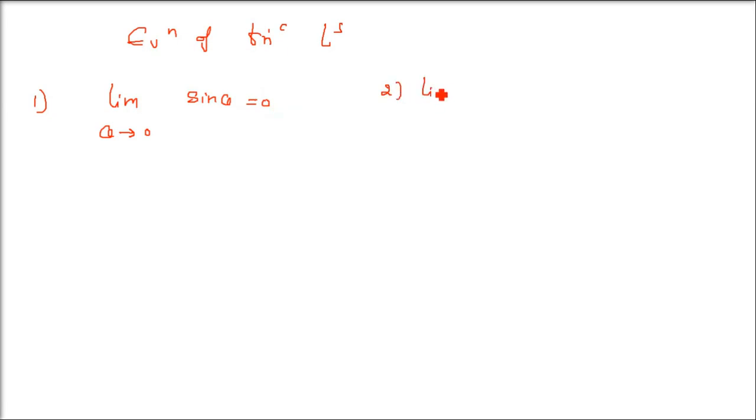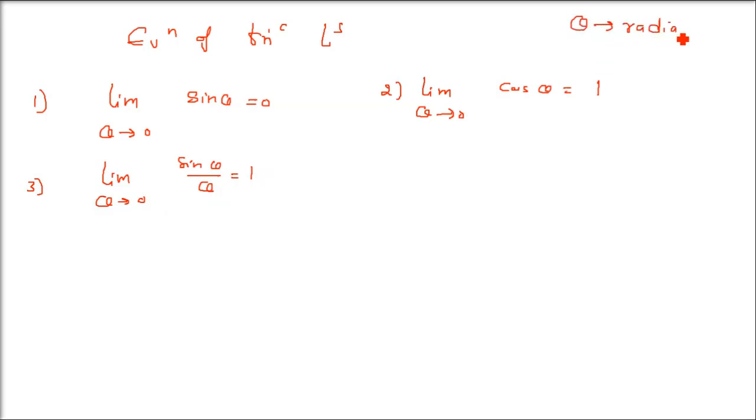Second one is limit theta tends to 0, and we are talking about cos theta here. Cos 0 is 1. These are all standard. We can always give a proof of that, but you just know the relationships, theorems. Sin theta by theta, limit theta tends to 0, is 1. But theta is in radians.